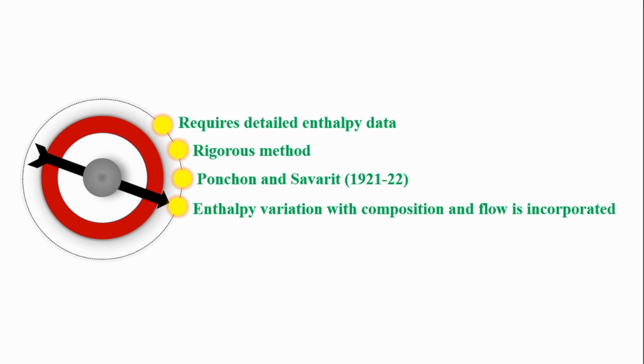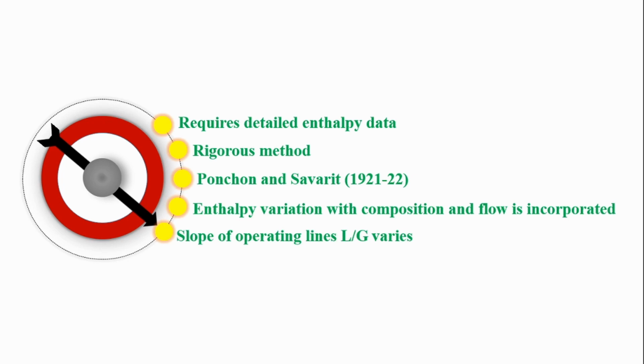McCabe-Thiele method considered constant molar overflow and vaporization. That was the assumption there. This assumption had greatly simplified our calculations, but however, they do not include the effect of change of composition or temperature on the heat of vaporization, which actually happens in the column because every stage has different temperatures and different compositions. So plate to plate variations are different.